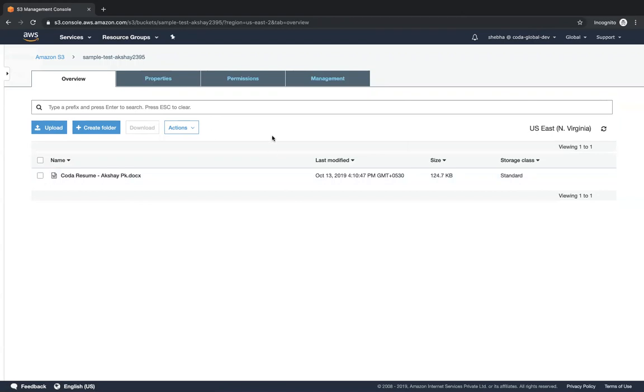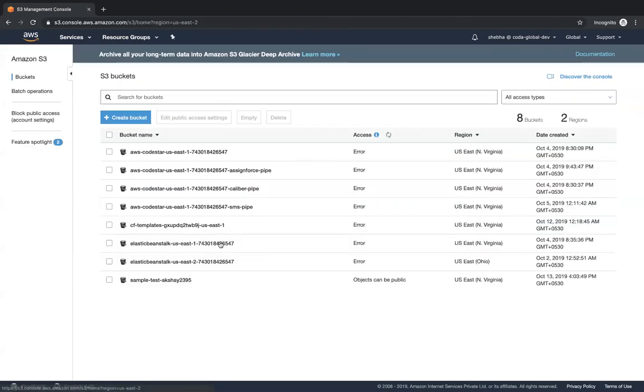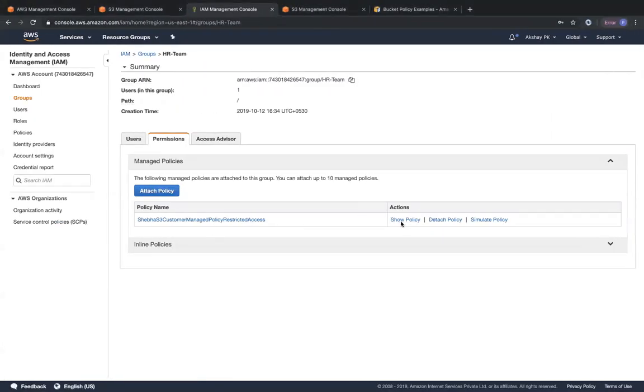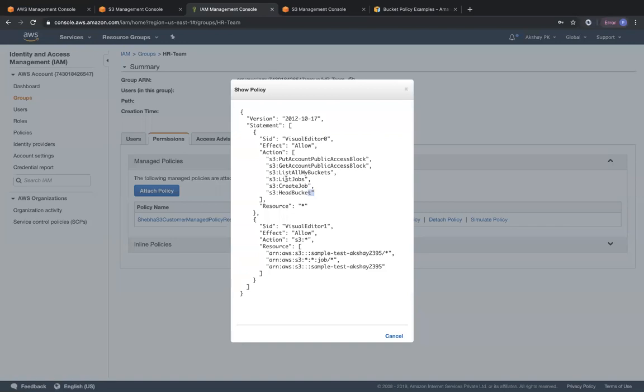This granular level of access can be given through IAM policies and even through bucket policies. But if you give it only through bucket policies, she will not be able to list all the buckets over here. That's why, in the IAM policy we attached to her, there are some common actions called list all buckets, list all jobs and so on.